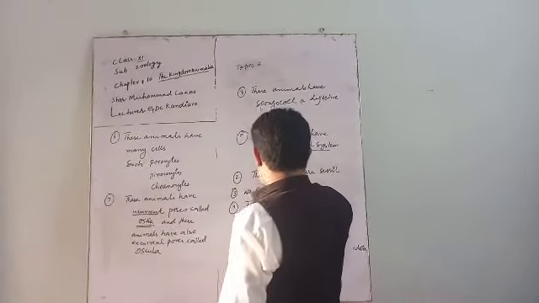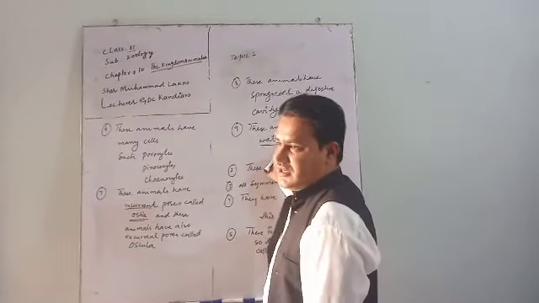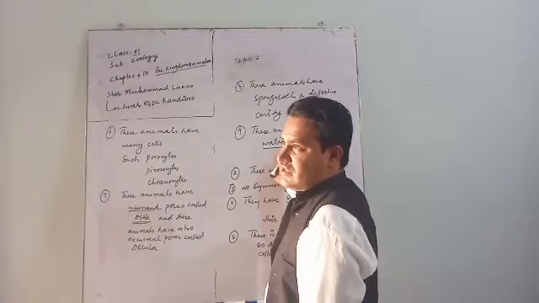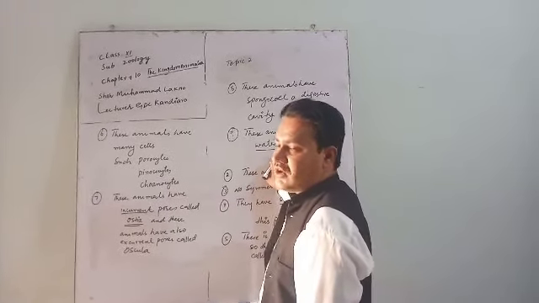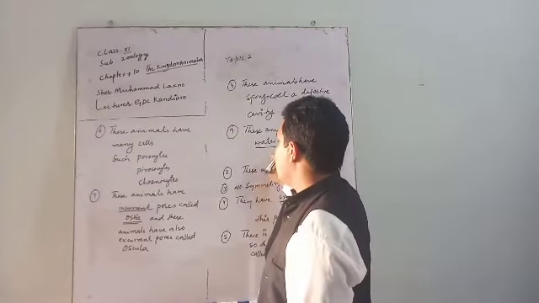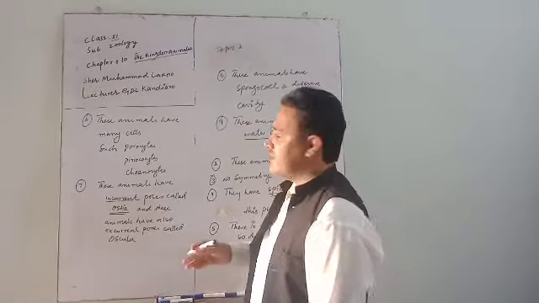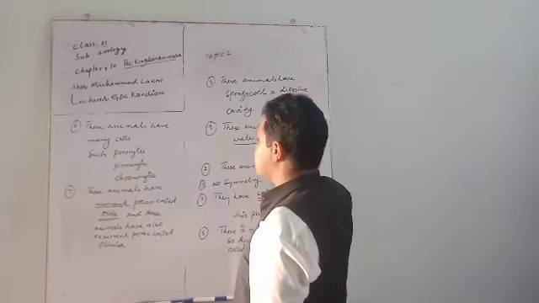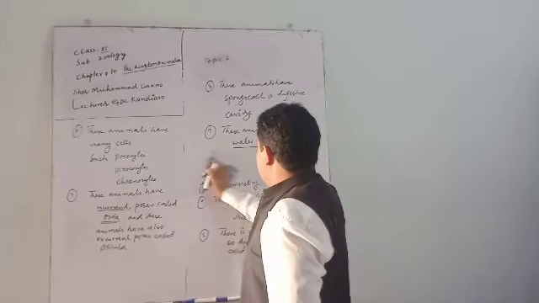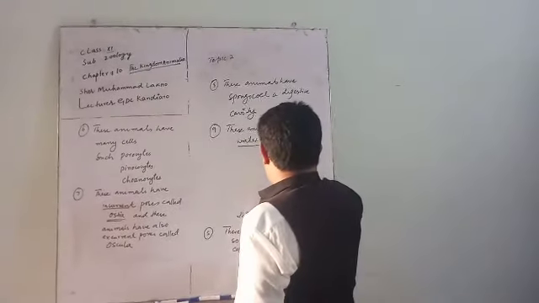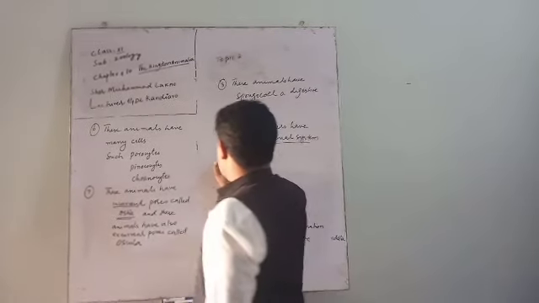With the help of this system, animals feed, gain water, and gain oxygen. Meaning all vital processes of the body take place with the help of the water canal system in phylum Porifera.